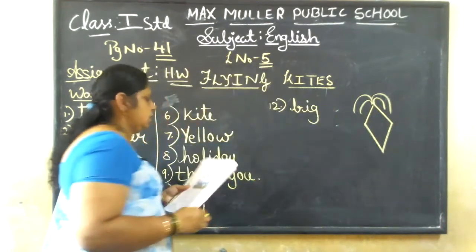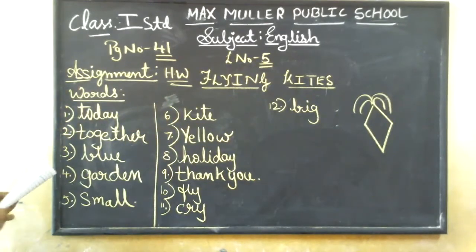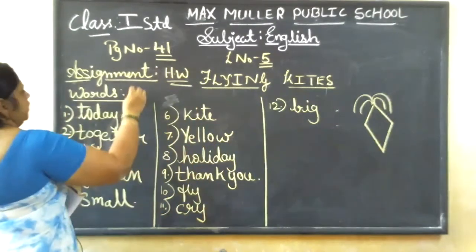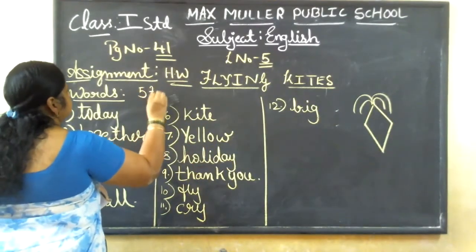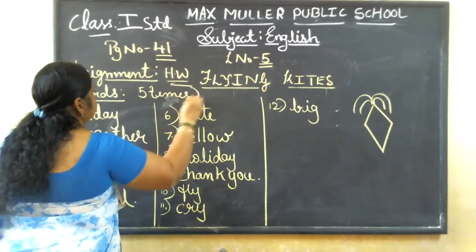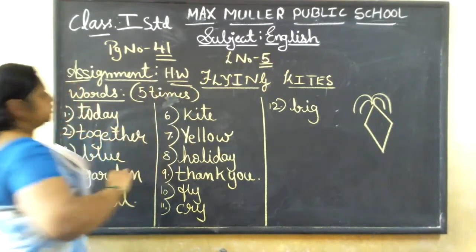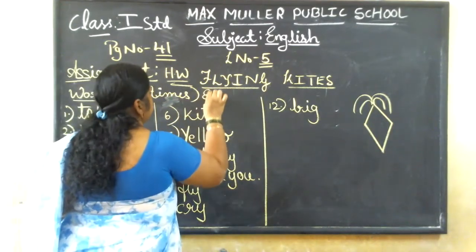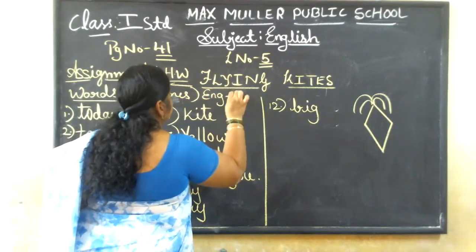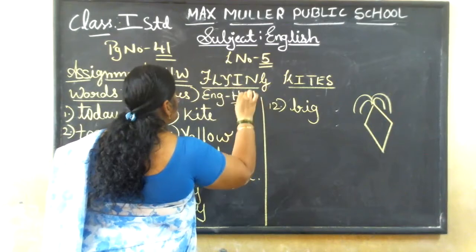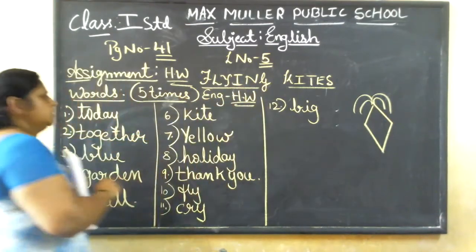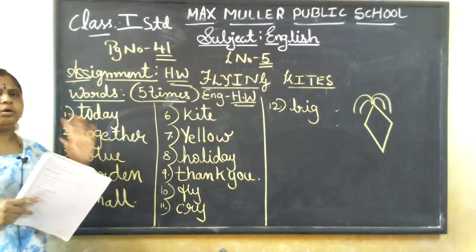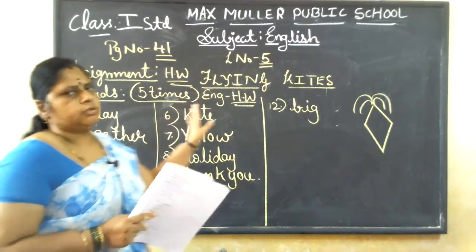B-I-G, big. Okay. Yes, totally 12 spellings I have given you, children. Okay. Write it 5 times. I want you to write it 5 times in your English homework book. Understood? Write it in your English homework. Yes, the 12 spellings. If you are not able to see the board, you can take out your textbook and copy it and write it in your English homework, children.